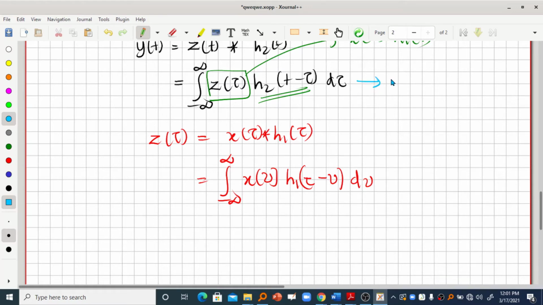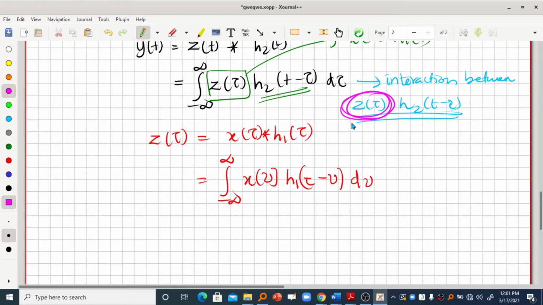So this is the interaction between z of tau and h2 of t minus tau, right? I have already taken the variable tau here. This is the output of another convolution. This z of tau is the convolution of another convolution, that is x of tau and h1 of tau. So I have to use another variable for the z of tau. So here it is actually a convolution of a convolved signal. Because of that reason I have taken v. So here tau is the variable and t is the constant value.